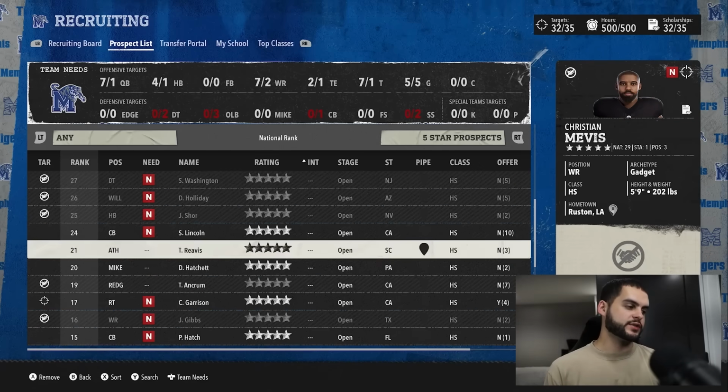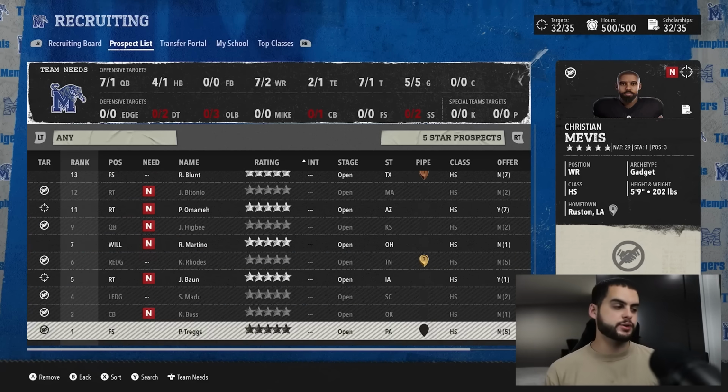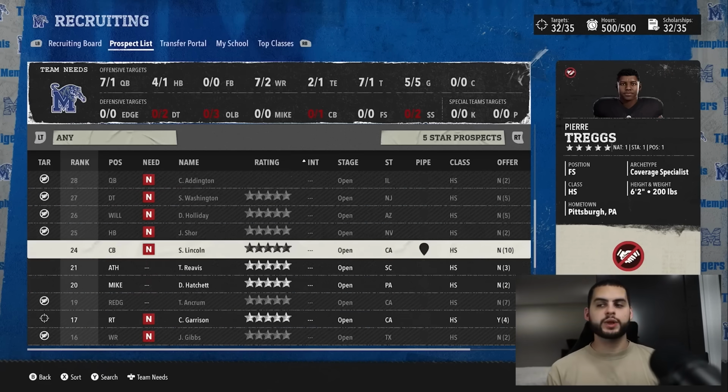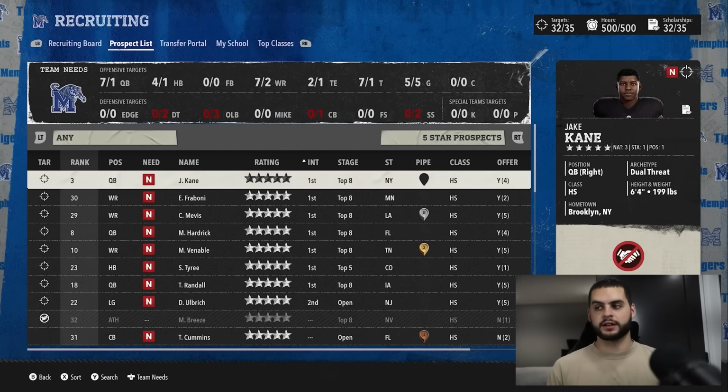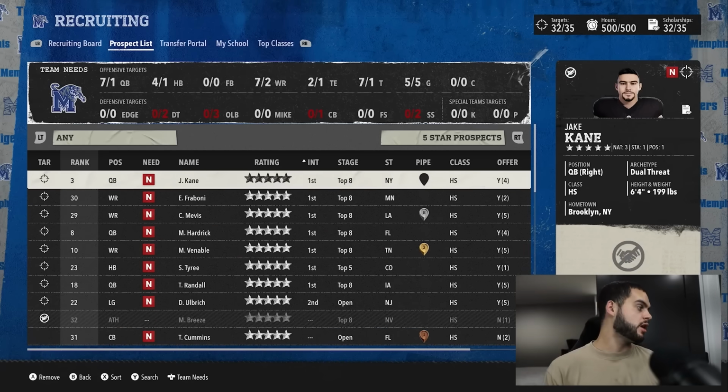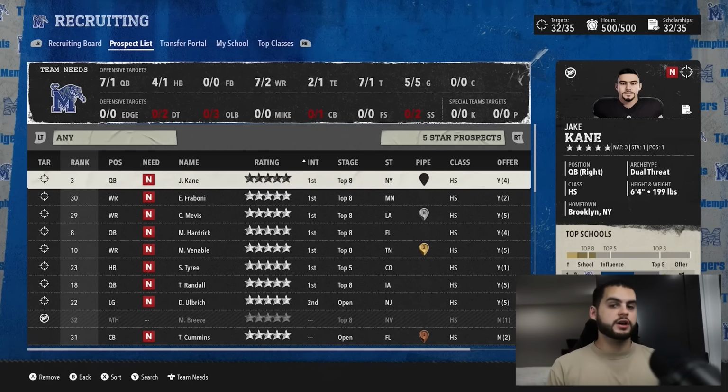Memphis should never have all these 5 stars available to them. You guys have played with 1, 2, and 2.5 star schools. This is a lot of 5 stars, and this is without our coordinator, coach, and coordinator all stacking. This is without that. Memphis should not have a chance to put an offer on this guy right here.